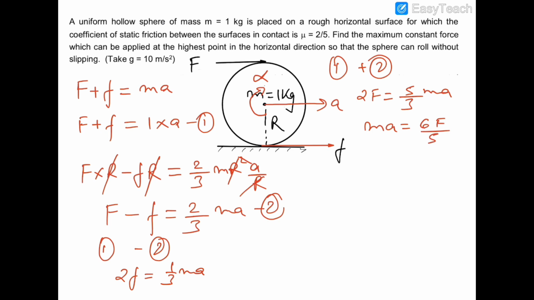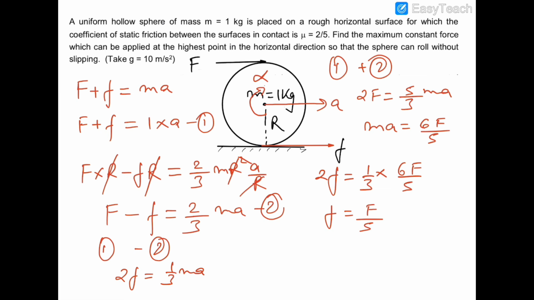Now we substitute this value into this one. So 2f is equal to 1 by 3 times ma, which is 6F by 5, so f is equal to F by 5.